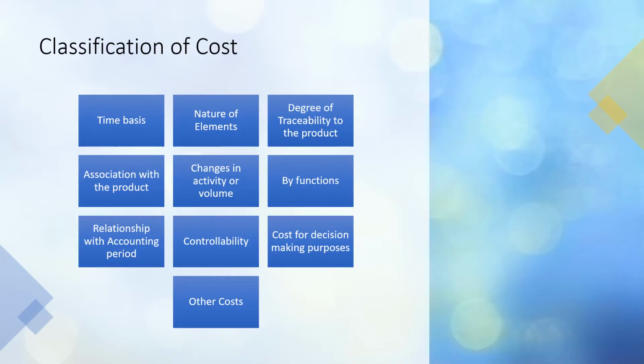Let us now look into the details about the classification of cost. Cost can be classified on the basis of various things. Let us have a look into that.